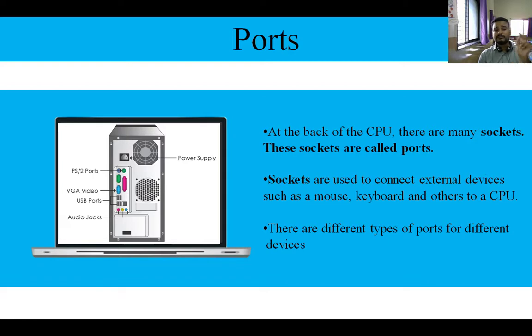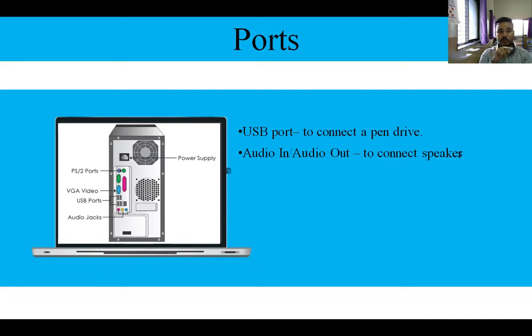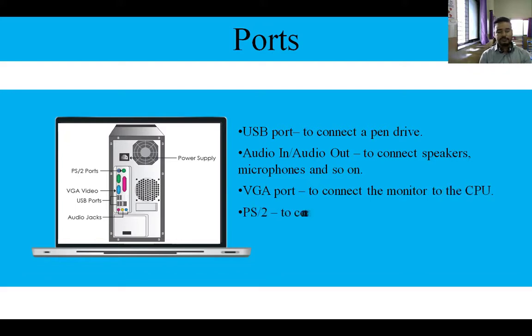So if we start at the top, two PS2 ports are there, which are used to connect the keyboard and mouse. Then below that a VGA port is there. The VGA port is used to connect your projector or your monitor to your CPU. Then below that an audio jack is there, which is used to connect your headphones, audio in and audio out. It will connect your headphones and speakers to your CPU.